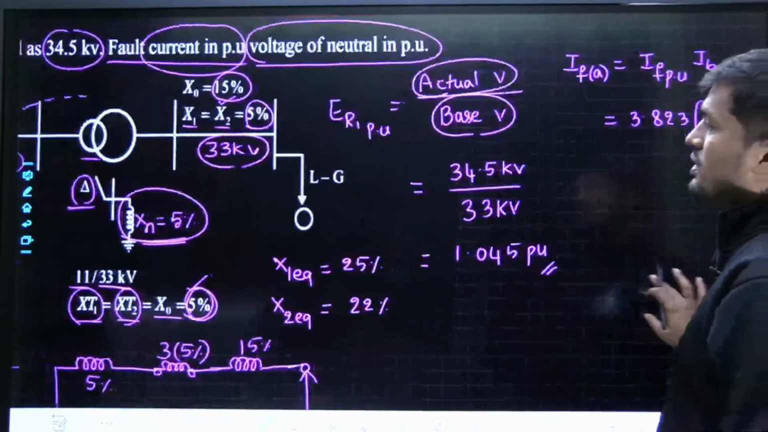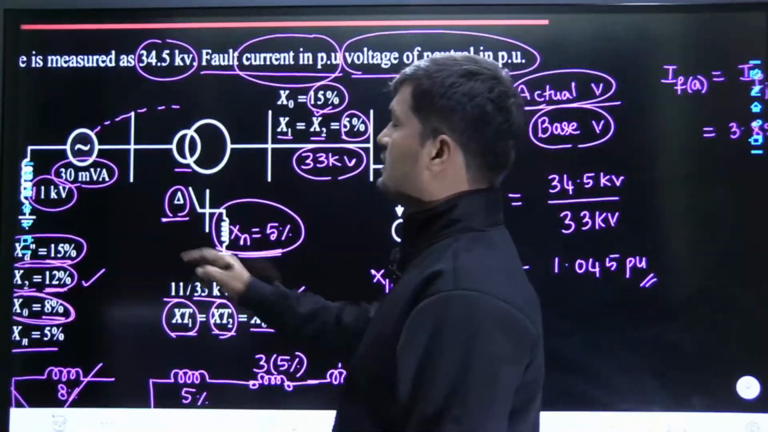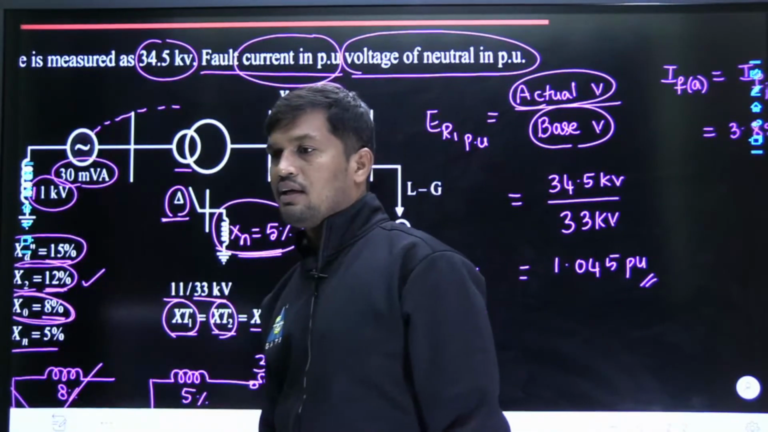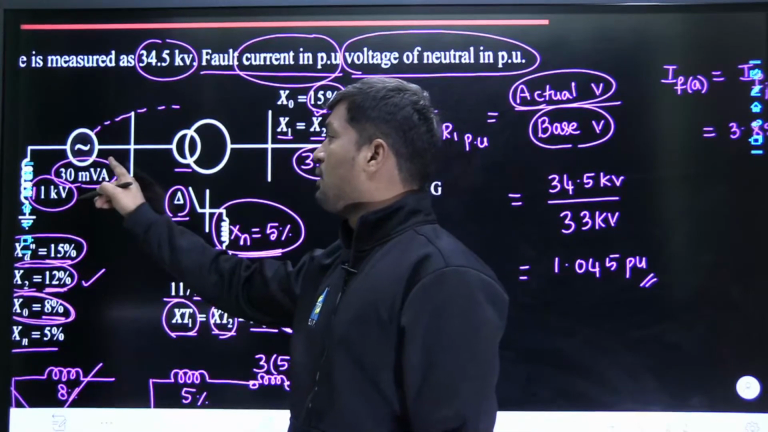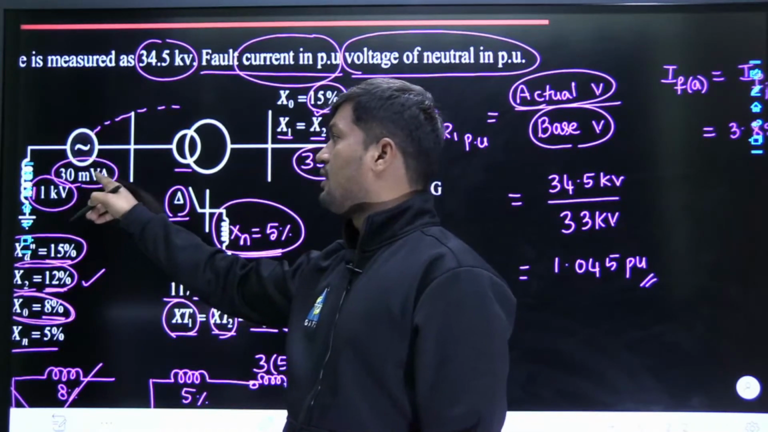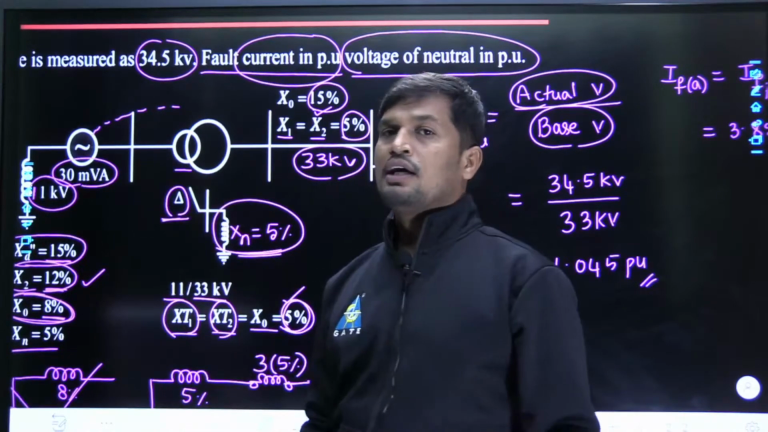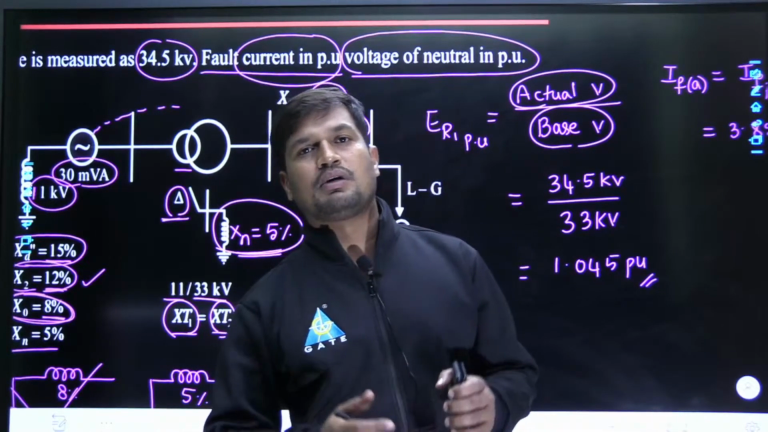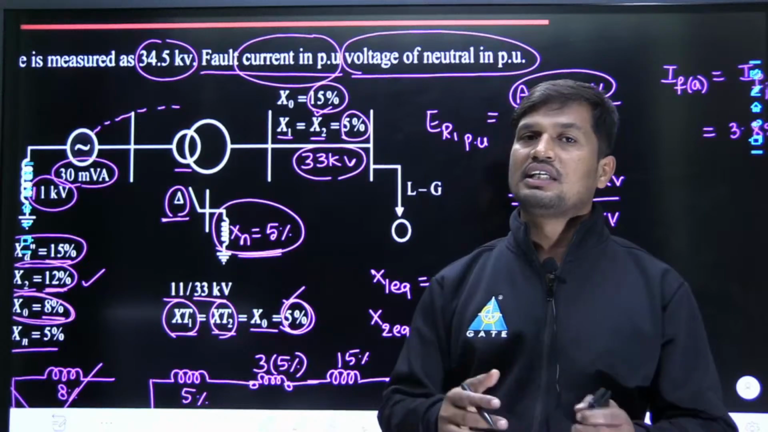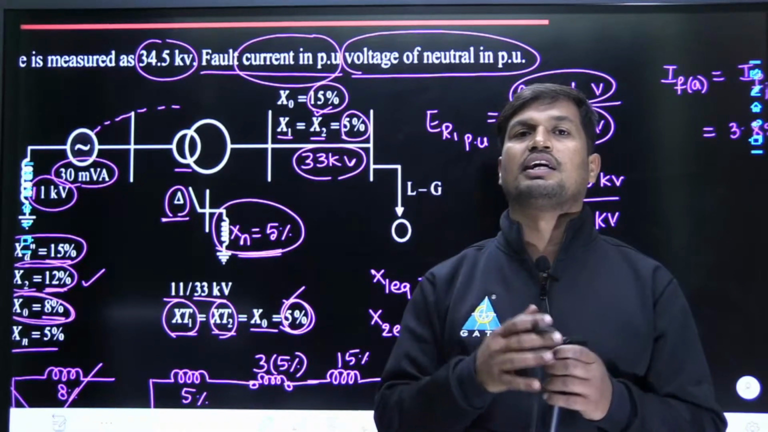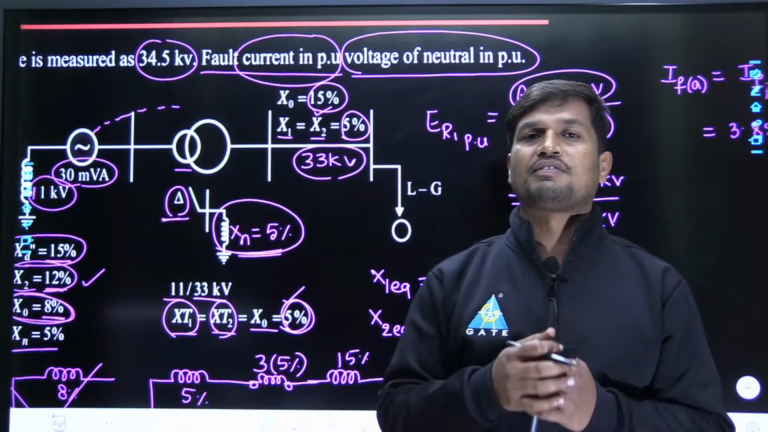Tell me, the question is, what is the power rating? The generator power rating is given as 30 MVA. Am I correct? Now tell me, whatever the power is here, that is 30 MVA, the same power is going to be at the transformer, because the power which is entering the bus bar is always equal to the power which is leaving the bus bar. That is the reason why power ratings are not specified at the bus bar.